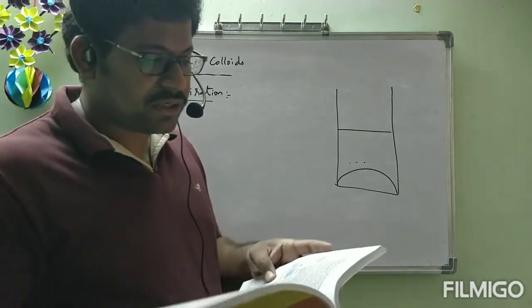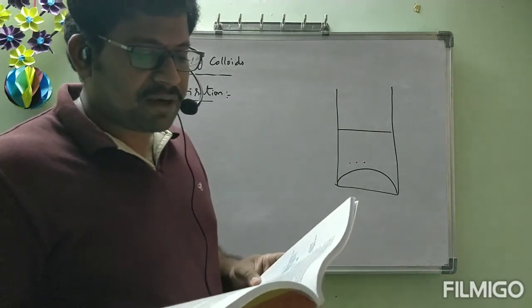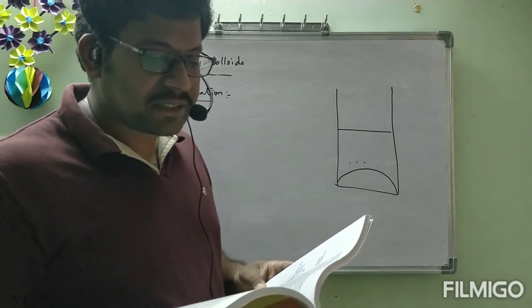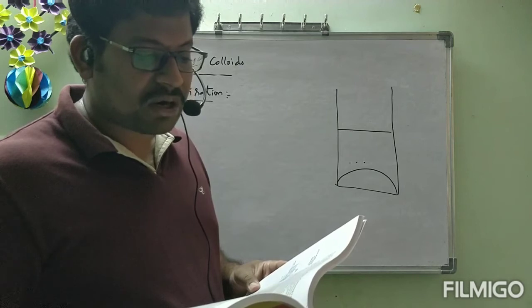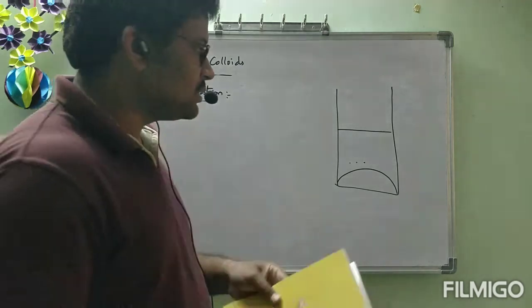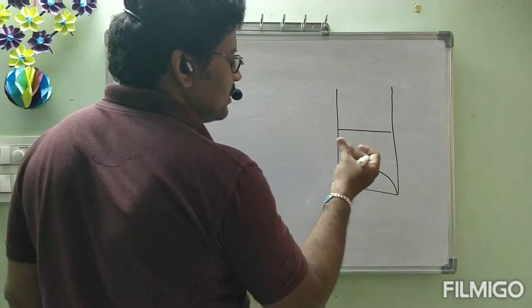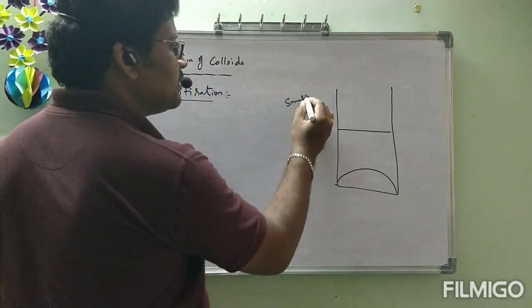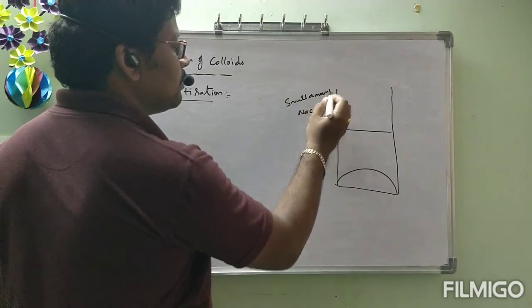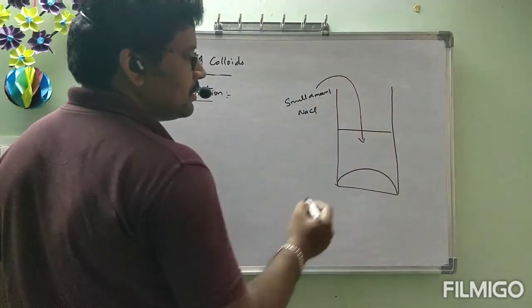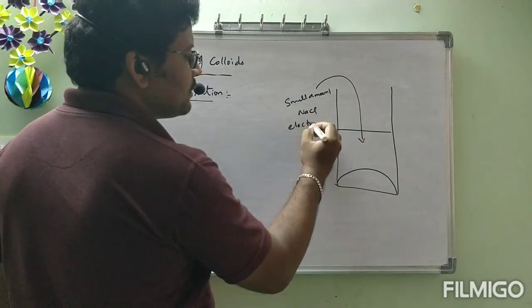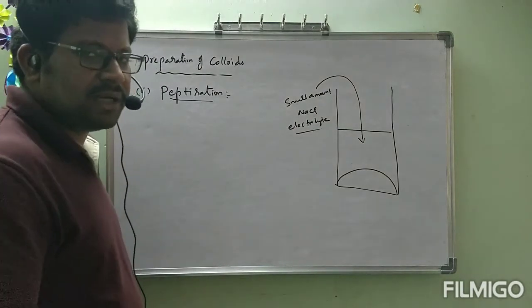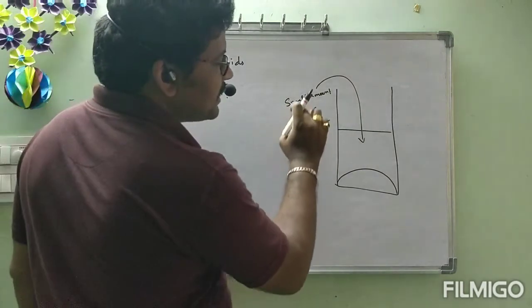Okay, now see the continuation. Peptization may be defined as the process of converting a precipitate into colloidal sol by shaking it with the dispersion medium in the presence of a small amount of electrolyte. So an electrolyte like NaCl, a small amount of NaCl, is added to this. It behaves like an electrolyte. Electrolyte is nothing but a good conductor of electricity in solution. That is the meaning. Okay. A small amount of electrolyte is added to this.